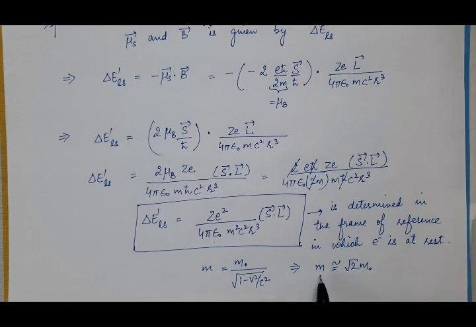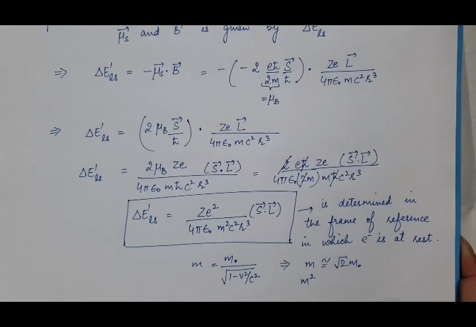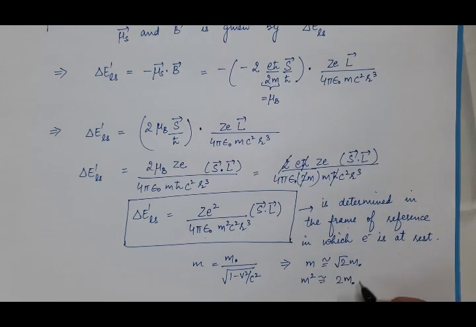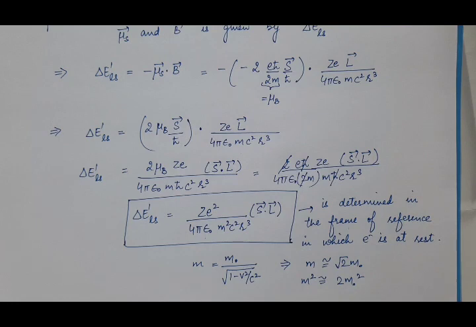So m, the relativistic mass of the electron due to its motion, comes out to be root 2 m naught. And here in the denominator we have the factor m square. So m square will be equal to 2 m naught square. So that is why in that frame of reference this interaction energy is reduced to half.